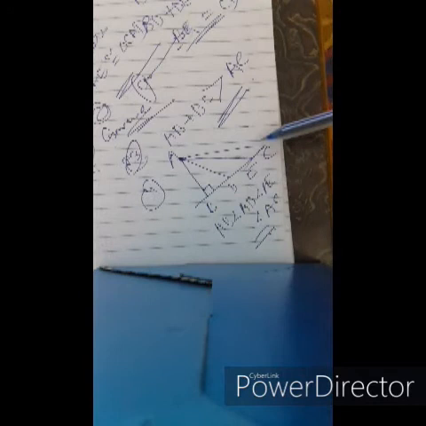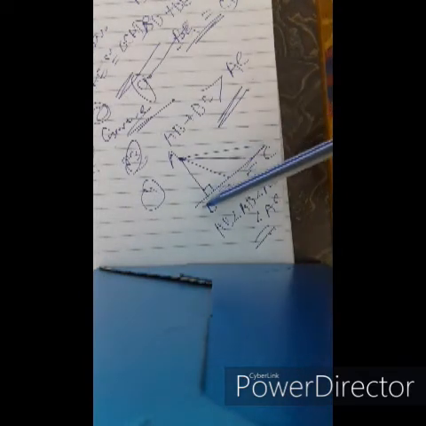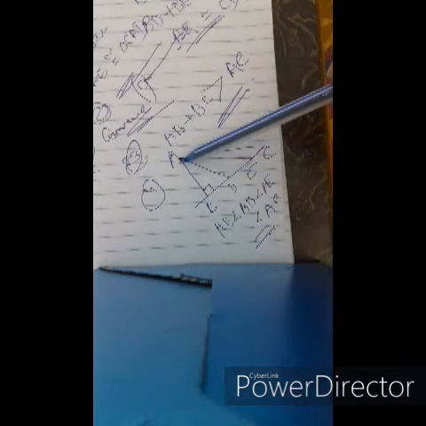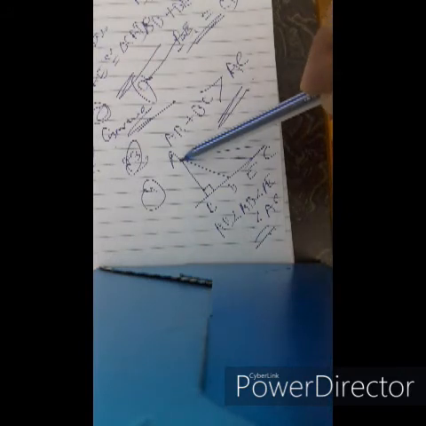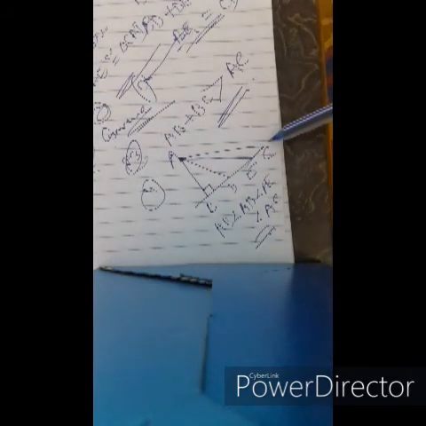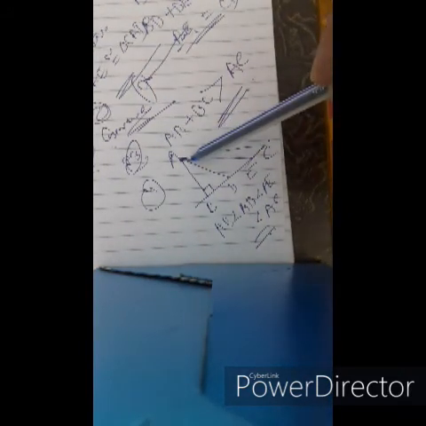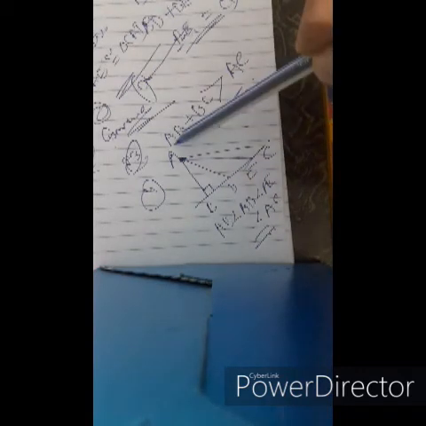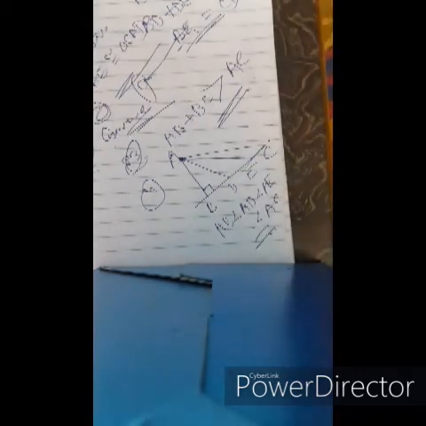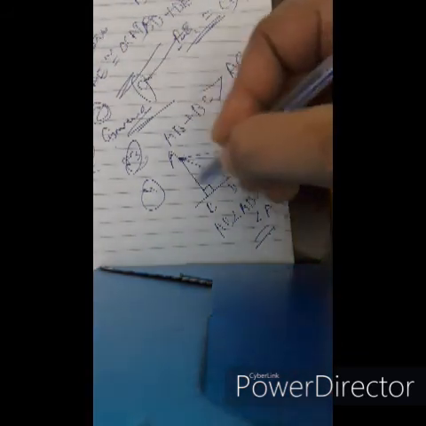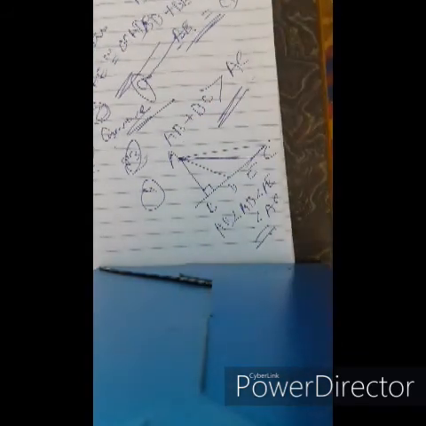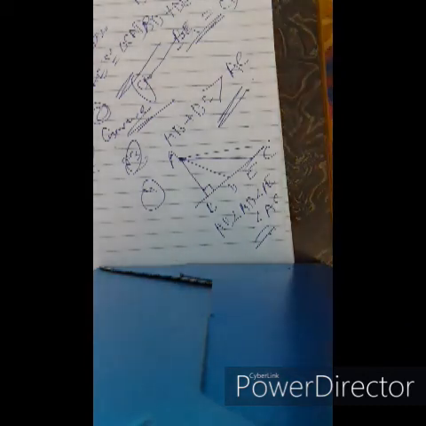BC is the line, and A is the point outside BC. Of any number of lines drawn to BC from A, the perpendicular AB is the shortest path to BC from A.